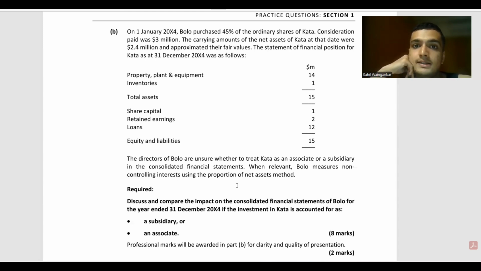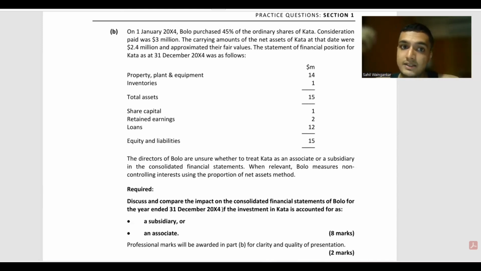So the investment in Kata can be accounted for as a subsidiary in accordance with IFRS 10. And the three points that we wrote above, we will copy paste here again. Next, we can say that if the board of directors of Kata comprise of majority of shareholders of Bolo, and Bolo has significant control over Kata's decisions, thus, Kata can be treated as a subsidiary.